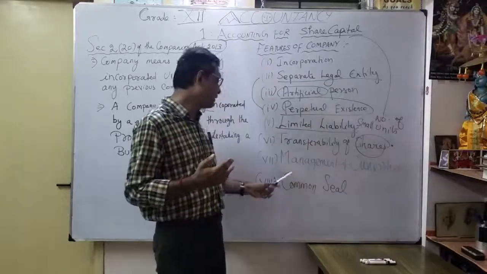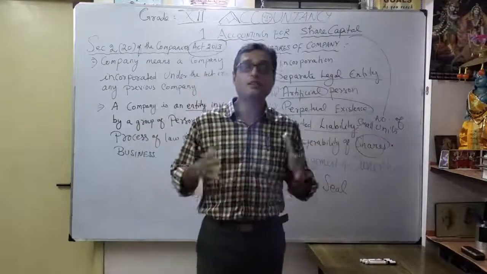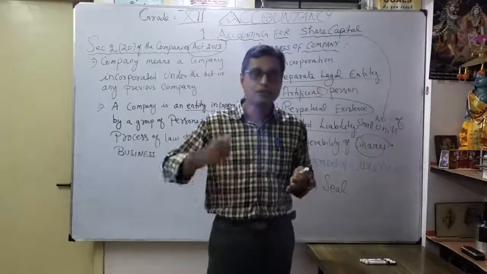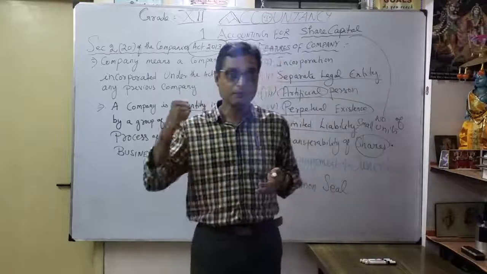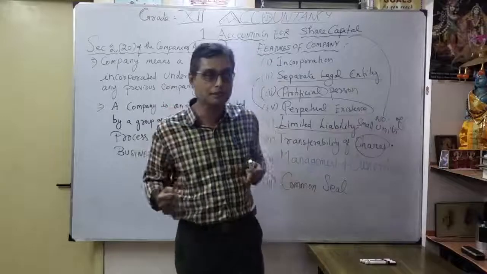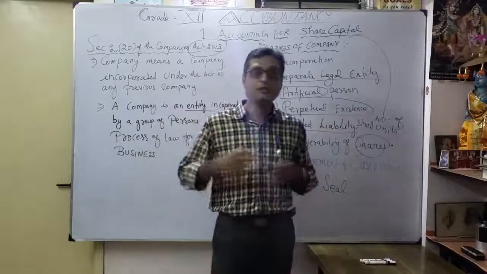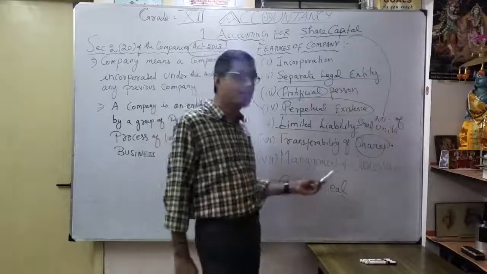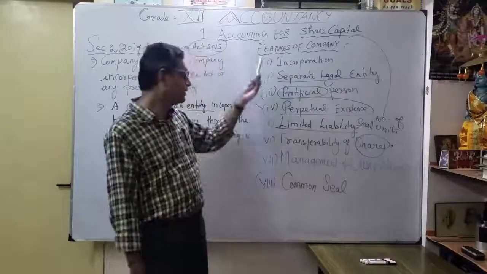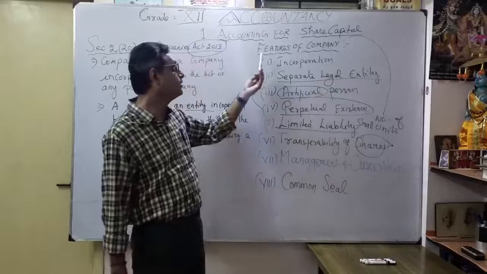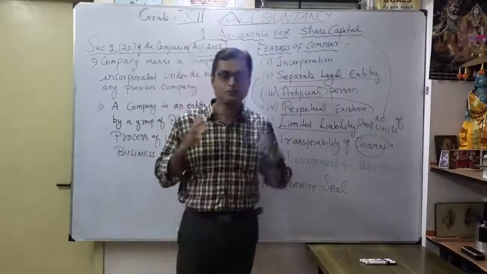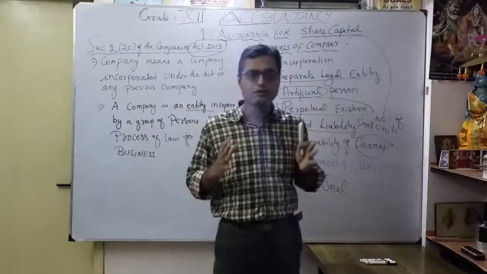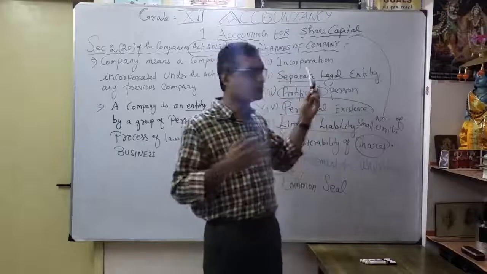And finally, common seal. Here what is the common seal? Any company has to affix a common seal. For any transaction you have to put a seal of the company name. Whatever the company name, you have to put that particular seal. That's what is called common seal, authorization. Correct. That's what the 8 important points under features of a company. So before you have to understand what is the company, then what are the features of the company.